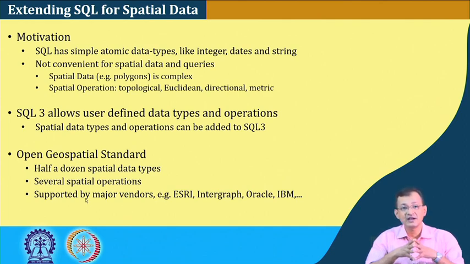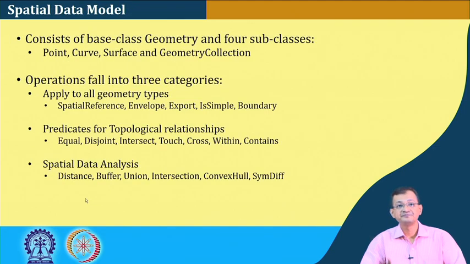So, the Open Geospatial standard has half a dozen spatial data types, and several spatial operations are supported by major vendors who are working in the spatial area, right. The Open Geospatial standard is supported by OGC, the Open Geospatial Consortium, and it has different types of spatial data types and several spatial operations, also supported by the major players or vendors in the areas of spatial databases or spatial informatics.